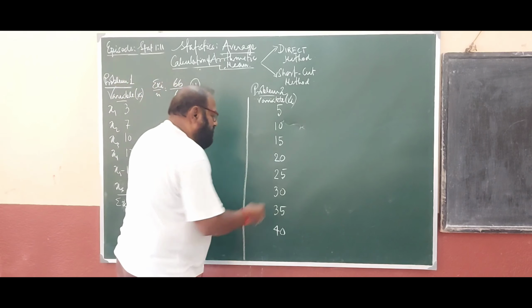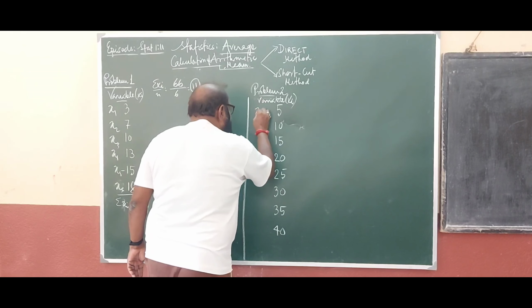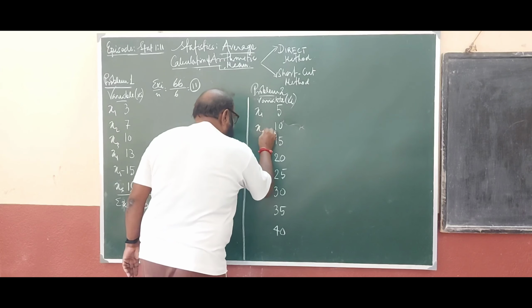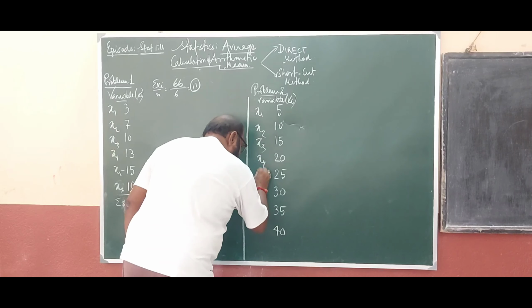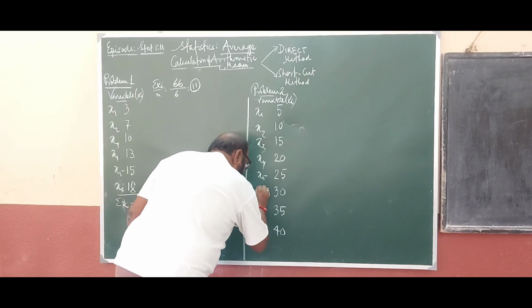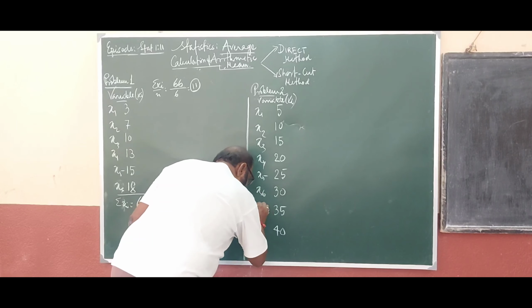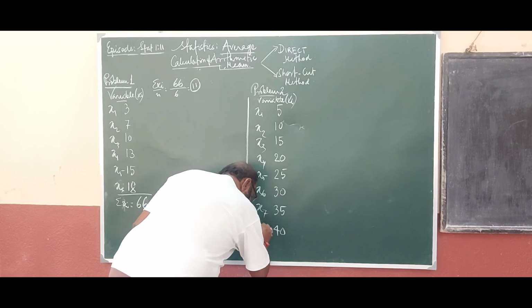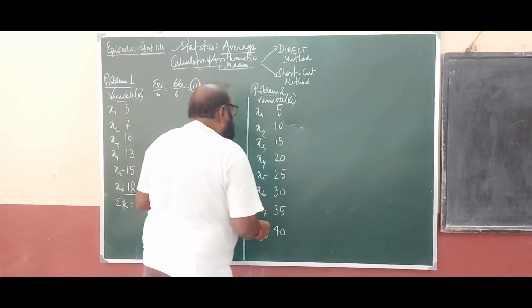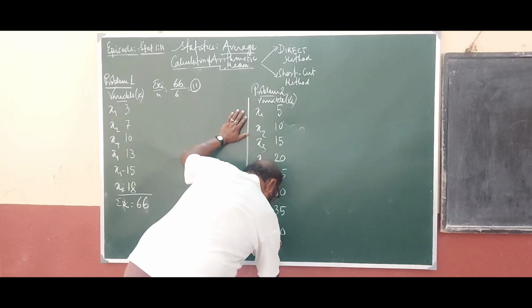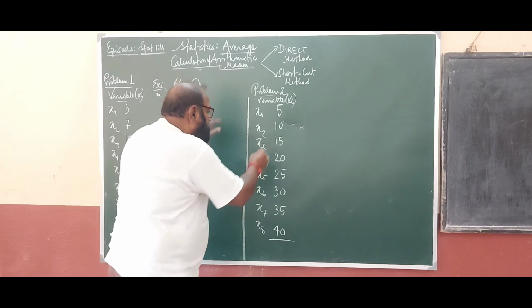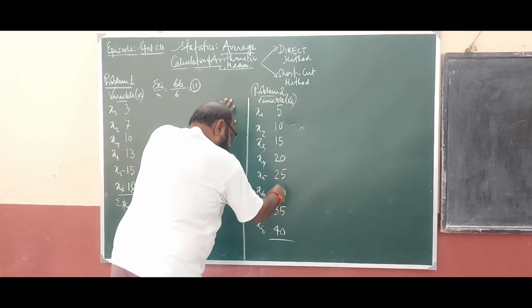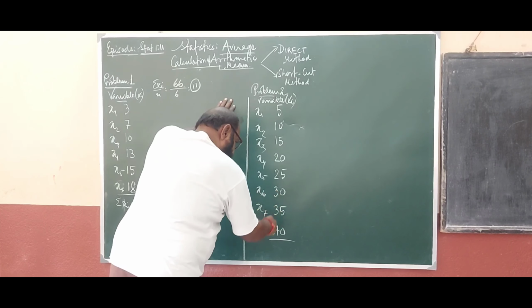Now, consider this problem. It is x1, x2, x3, x4, x5, x6, x7, x8. Now, what is the sum? The sum is how much? 30, 50, 50, 180.